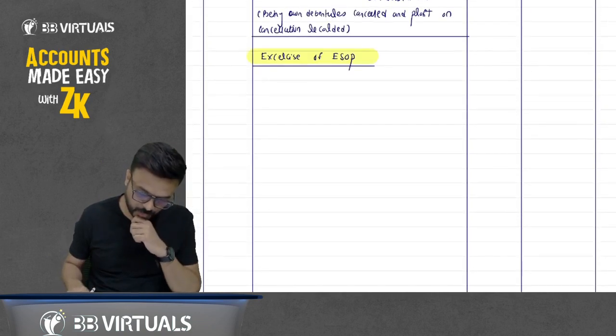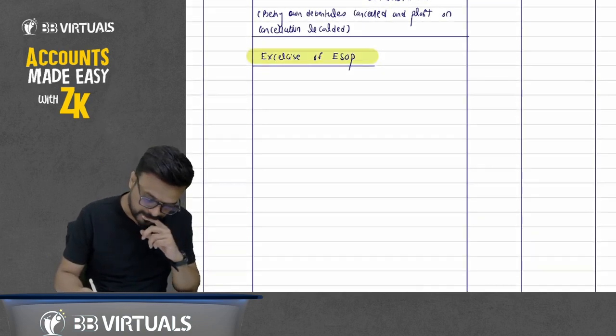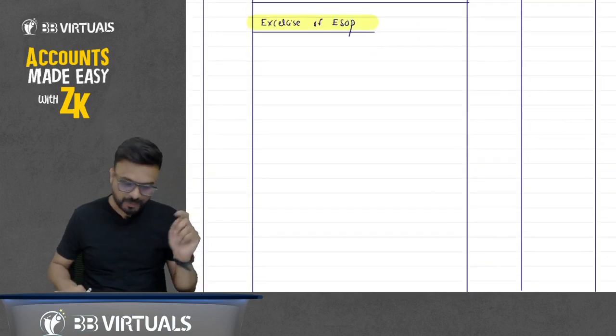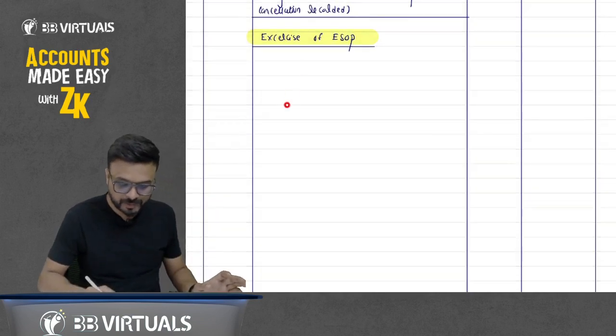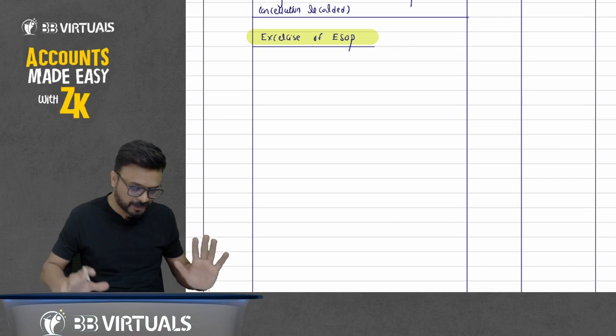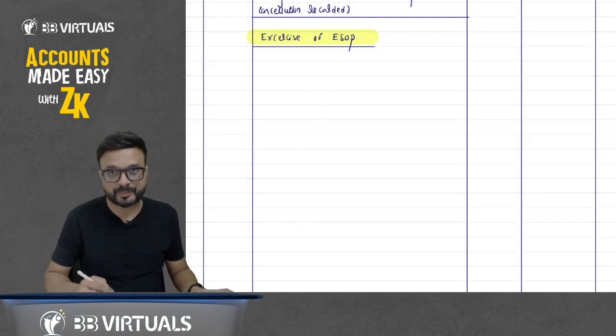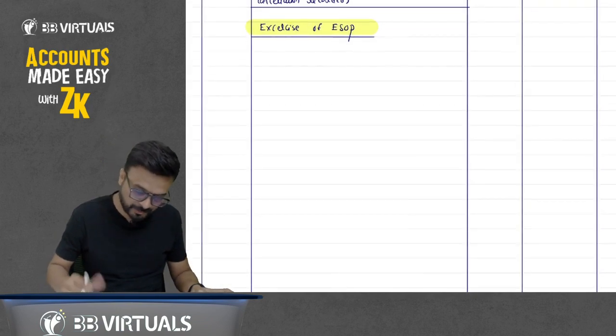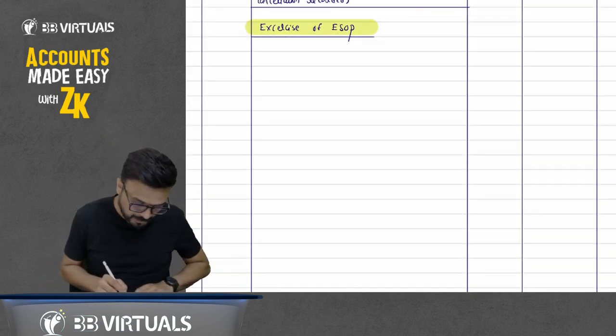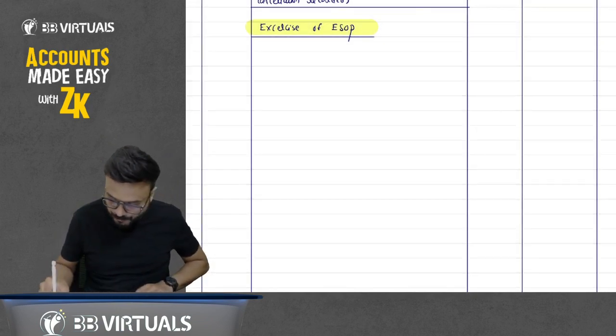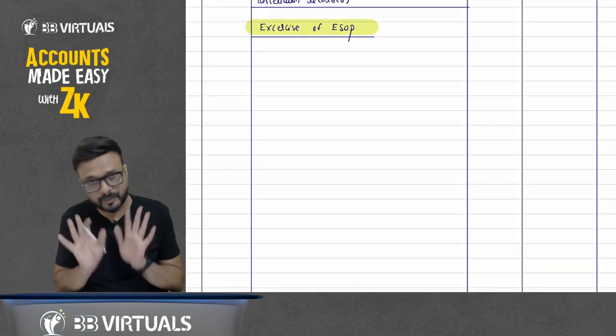For the exercise, two entries will come. Keep the space for 10 to 12 lines, and I'm explaining the concept of ESOP.